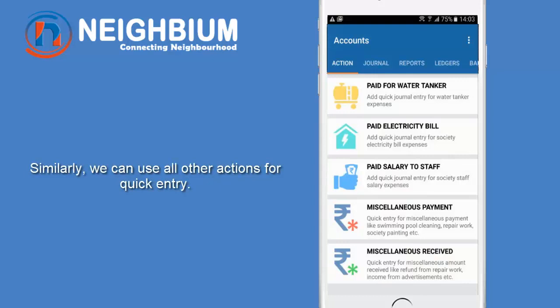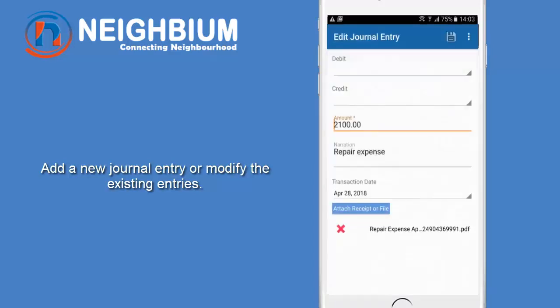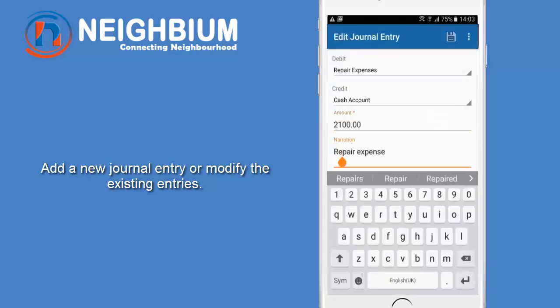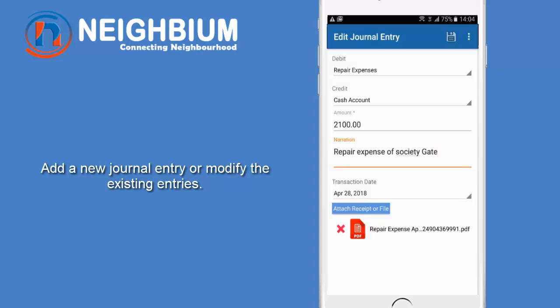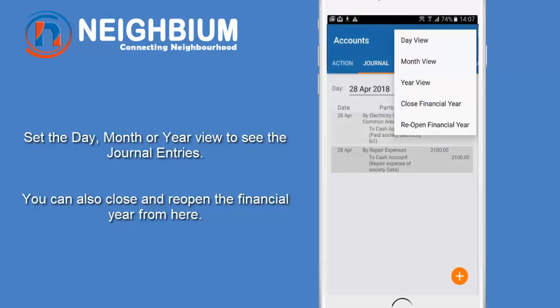Let's move to the Journal tab. Here you can see all the entries for this date. You can modify the details by clicking on the entry. You can set the month view and year view from the top right corner of the screen. From here you can also close and reopen the financial year.